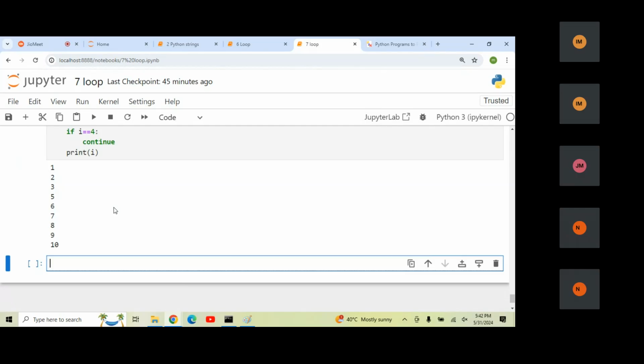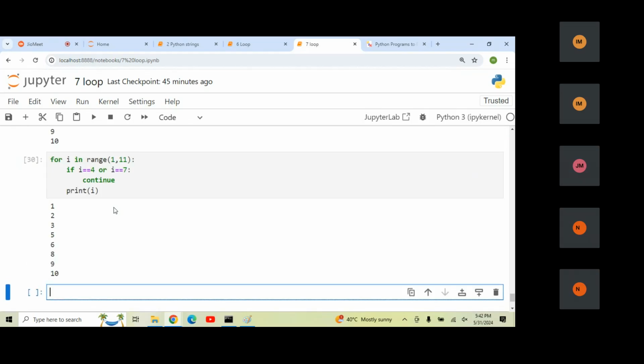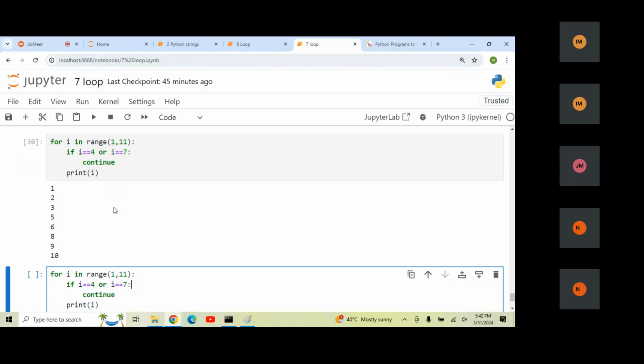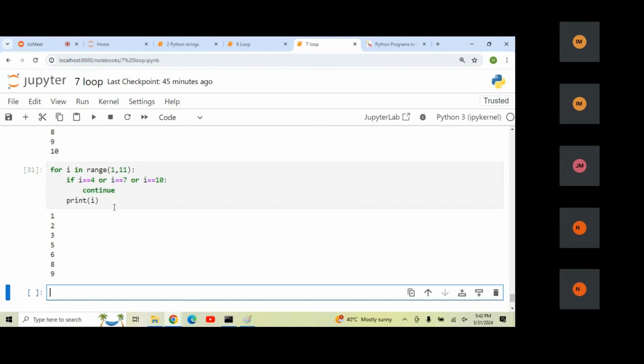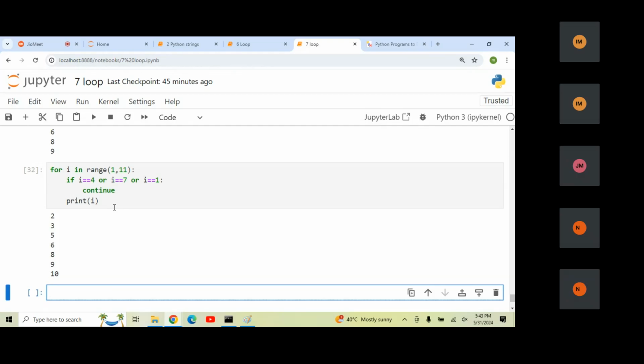4 is allowed? No, 4 is not allowed. Let's assume I add one more, 7 also. 7 is allowed? No, 7 is not allowed. I want to add one more condition, just assume 10. Now I want to add one more condition, just assume 1. Now you can see 1 is allowed? No. So whenever you add any specific condition, it will ignore that value; it will block that specific value only. Clear?